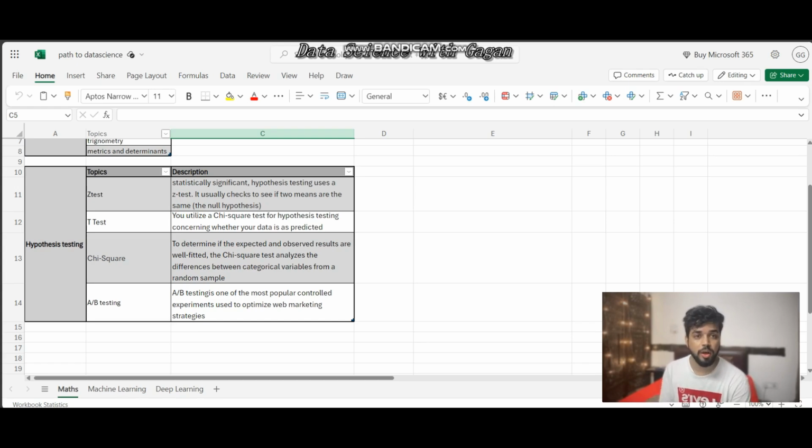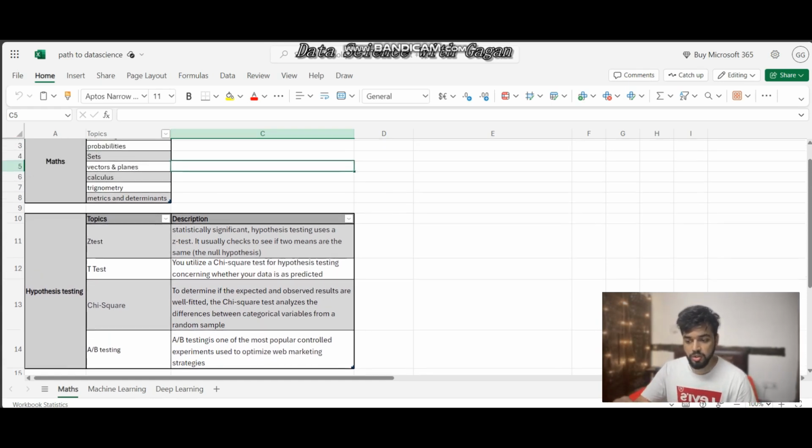Then we have the chi-square test: why we need it and why to use it. And then we have A/B testing, which is another hypothesis test. We should have an idea of what A/B testing is, for what use cases we can use it, and why we use it.